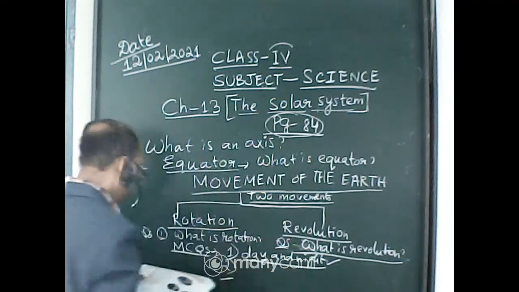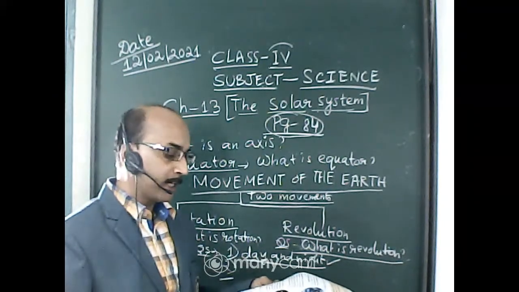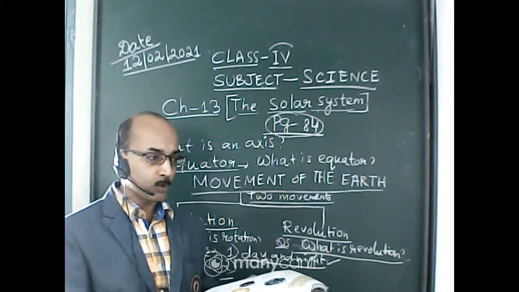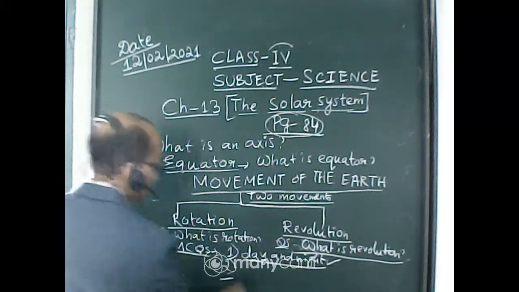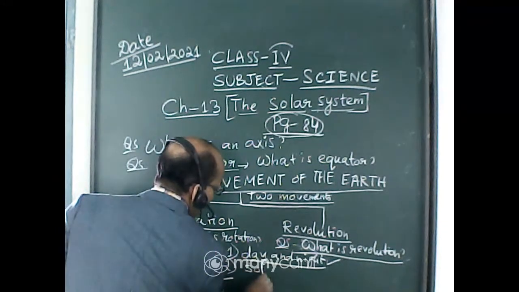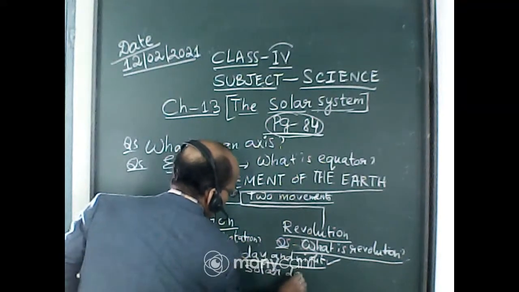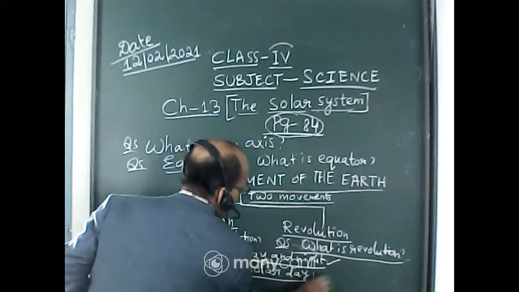Number 2. What is the time period taken by the earth to complete its one rotation called? It is called solar day. Solar day is the correct option. Okay.